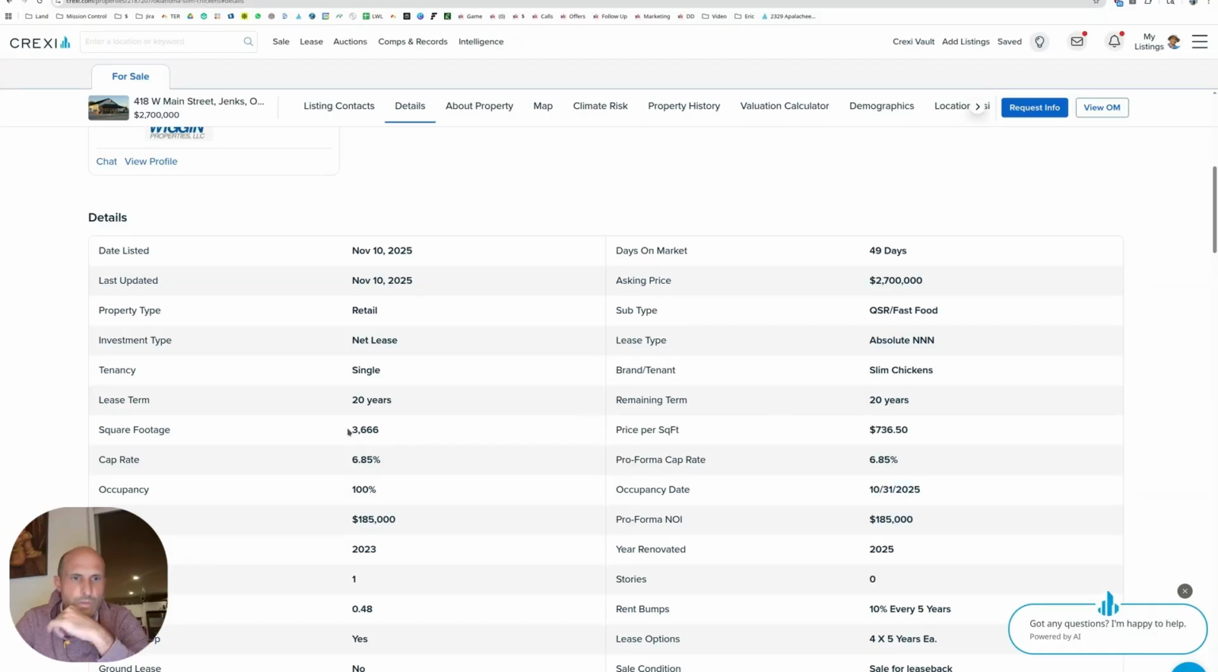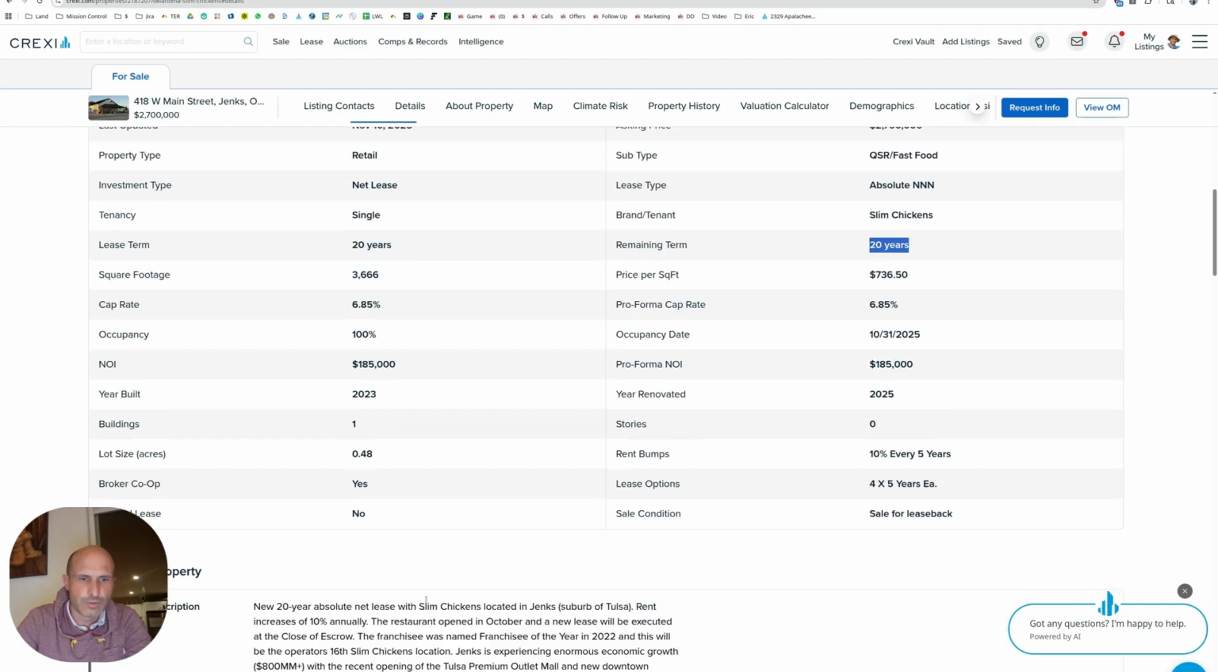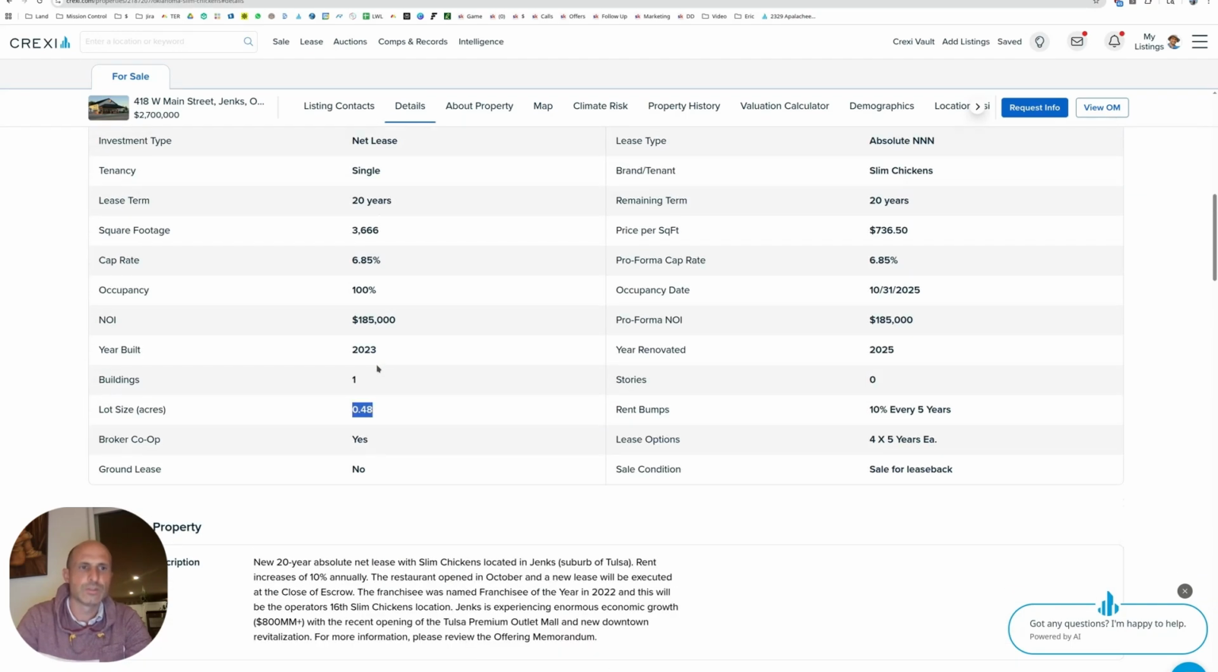What's the size? 3,630. So the other ones are 28, 27. This one's 3,666. This is a little bit bigger than the other ones they've been taking on, but they did a 20-year lease. They signed for 20 years and they're paying 185 and they're trying to sell it for a 6.85 cap rate. So in the upper sixes. And the land is half the size of the other ones. The other ones we've looked at so far, they've been on 1 acre properties. This one's on 0.48 acres.